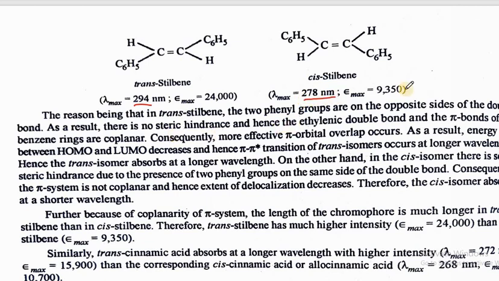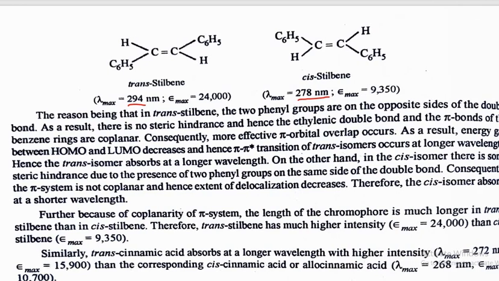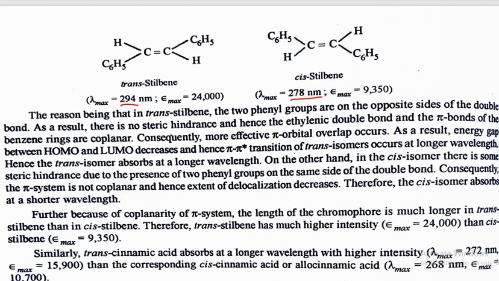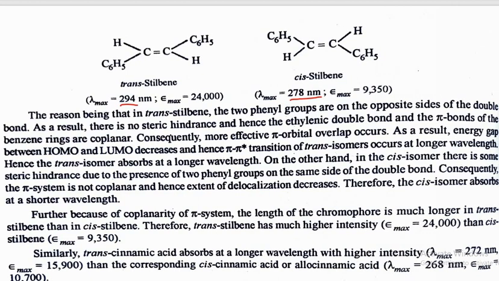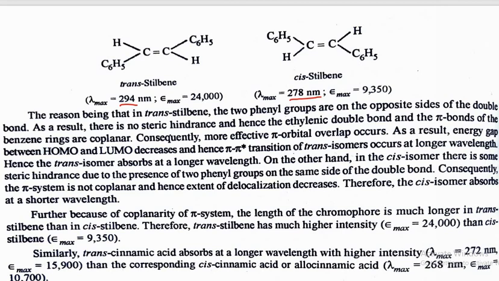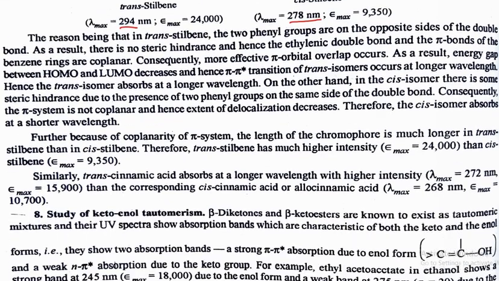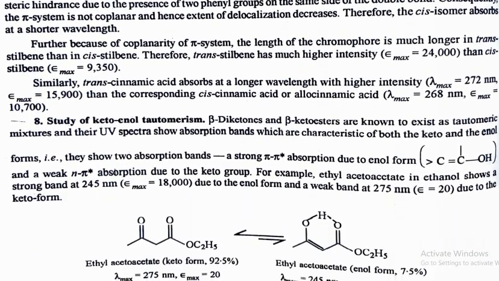So the stability of a molecule can also be easily seen by these values, and we can easily correlate the cis or trans isomers. And then comes the next study of keto-enol tautomerism.